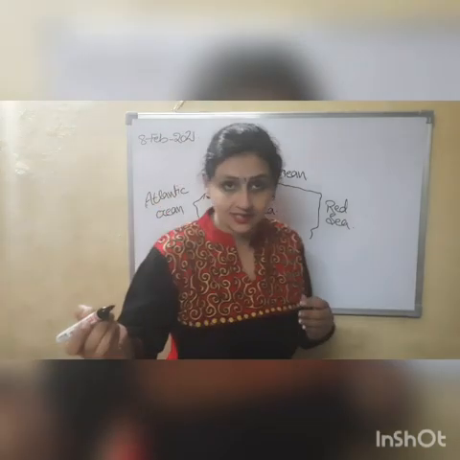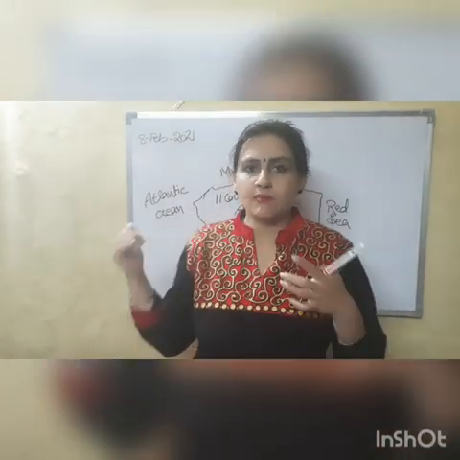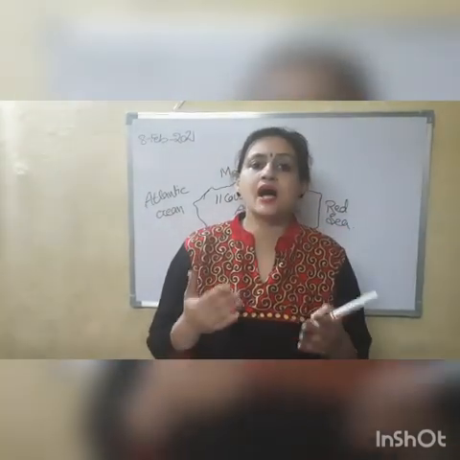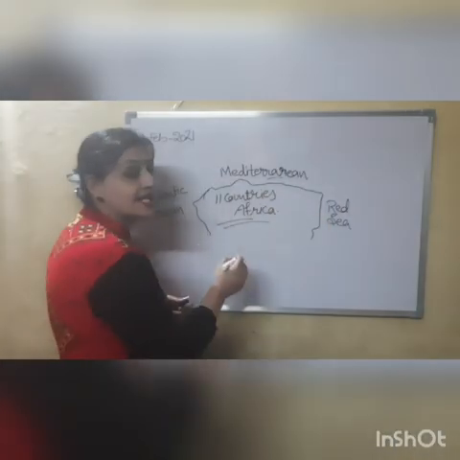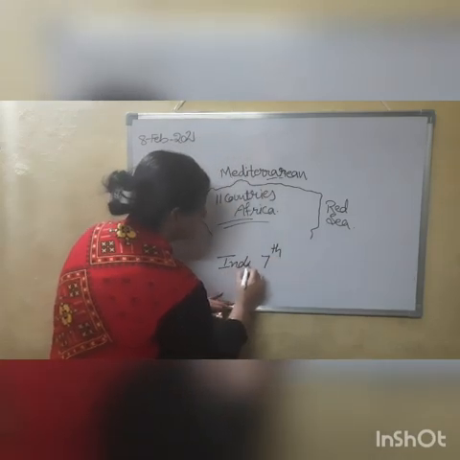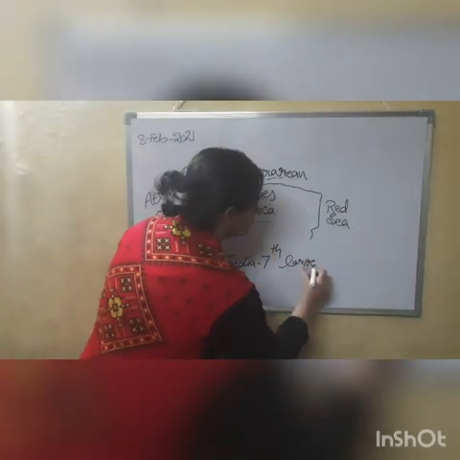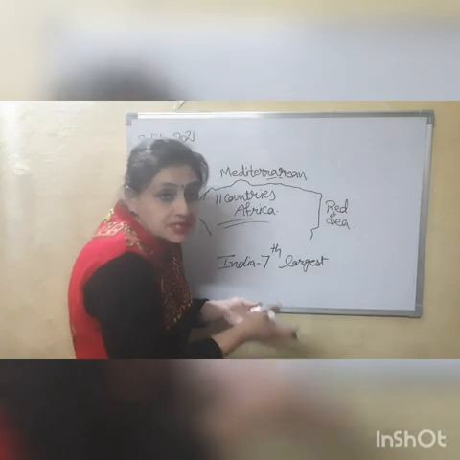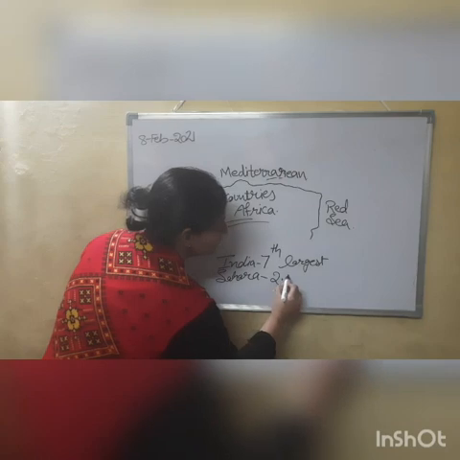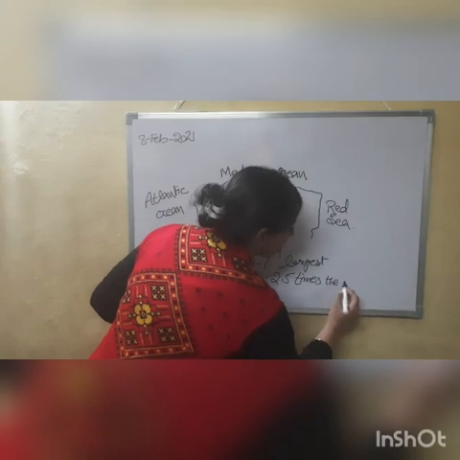And area wise you can imagine the size of India. India is the 7th largest country of the entire world, and if you talk about the area of Sahara, you will be surprised to know that it is approximately 2.5 times the size of India. So from here you can make out the idea. Sahara is 2.5 times the size of India.